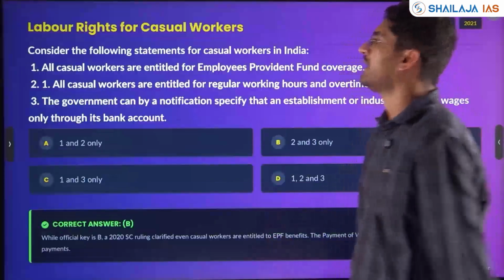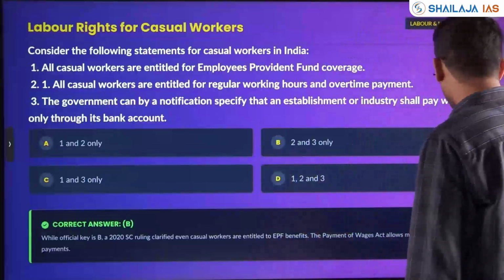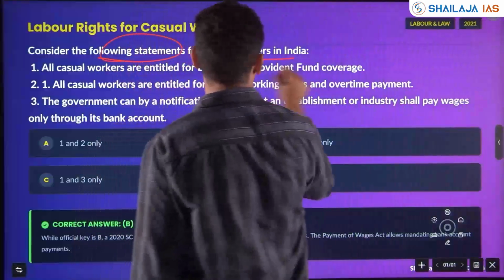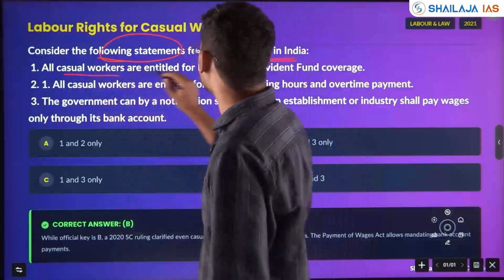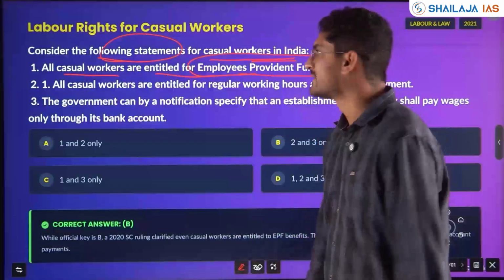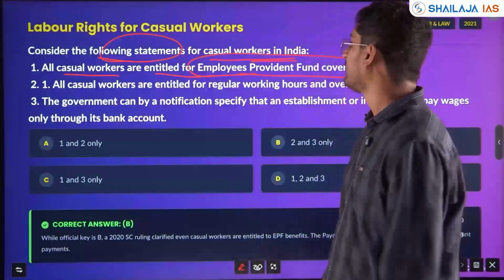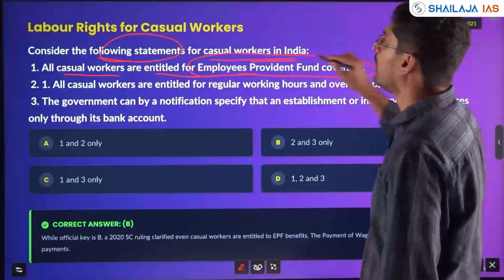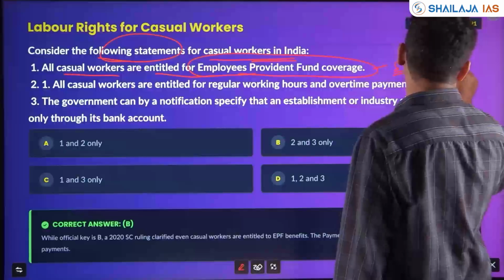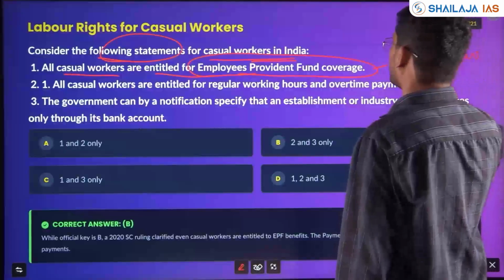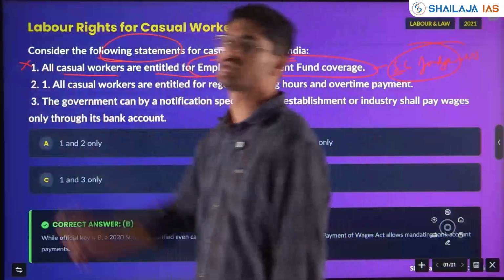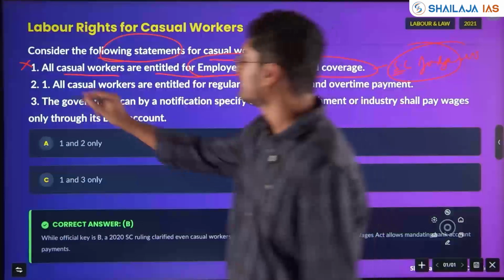Understood? Next, labor rights with respect to casual workers. Consider the following statements for casual workers in India. All casual workers are entitled to employee provident fund coverage. Yes, all casual workers are entitled to employees provident fund coverage, although it was not in the rules, the Supreme Court judgment gave it. However, in the rules, it was not mentioned. That's why UPSC marked statement 1 as wrong.